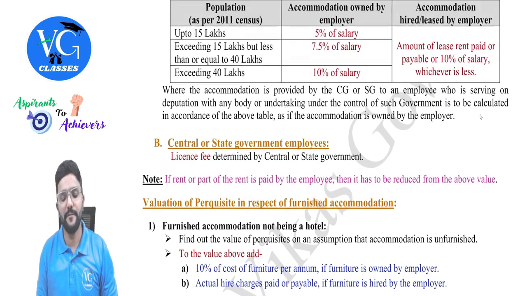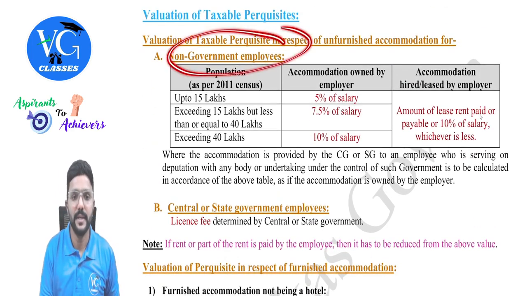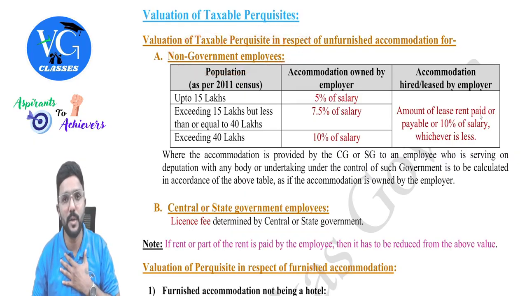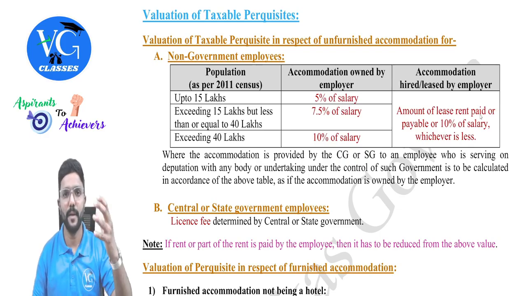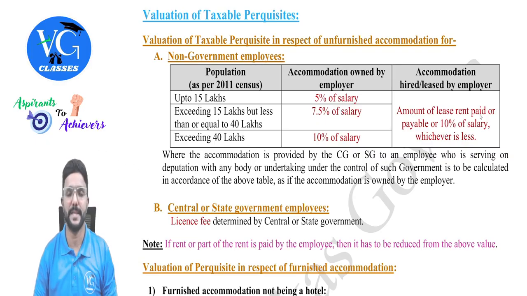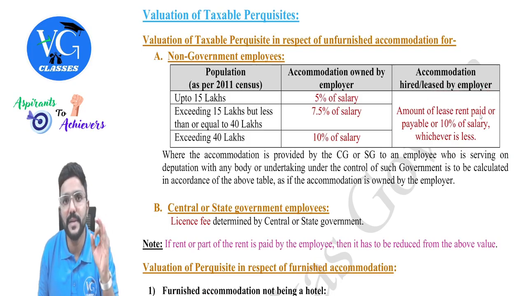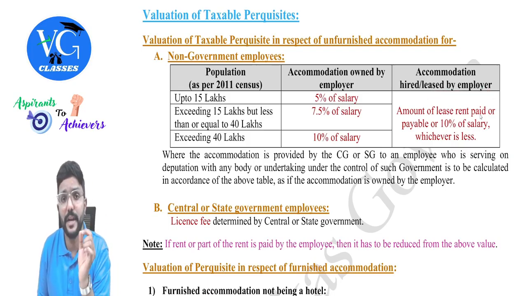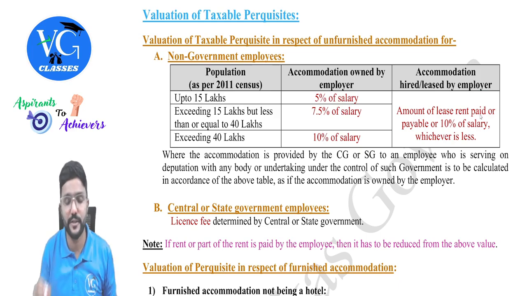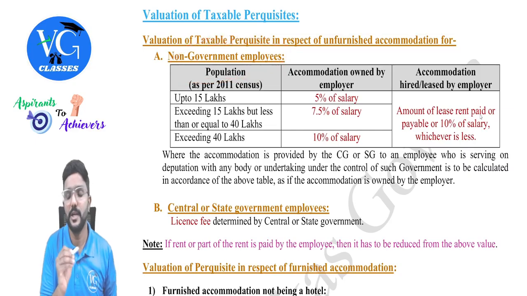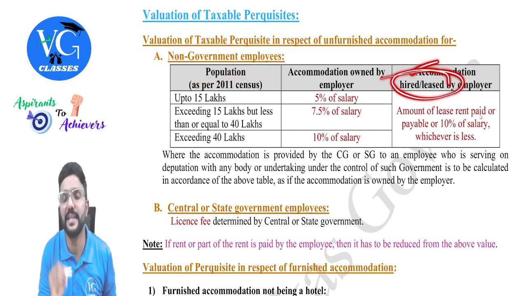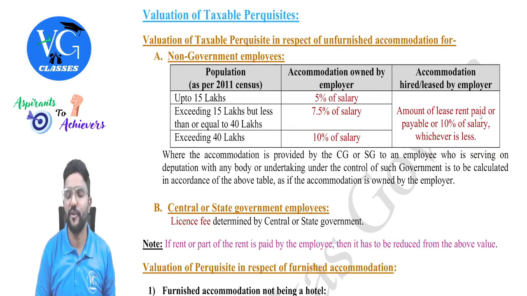Okay, then, sir, what if the employee is a non-government employee? Check whether the accommodation is owned by the employer or is it hired by them. Hired by them means the employer has taken the building on rent and he has given it to the employee to stay there. So there are two different possibilities. First, we will see this part. If the accommodation is hired or leased by the employer, and guys, please be careful. We are checking the rent-free accommodation, or the value of rent-free accommodation, for whom? Non-government employee. And when the accommodation is hired or leased by the employer, what is the value of perquisite?